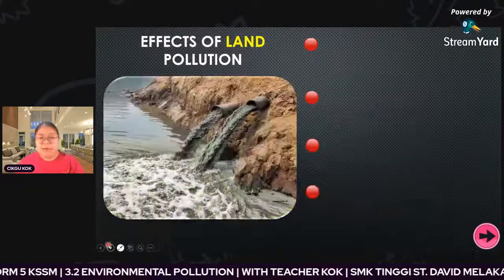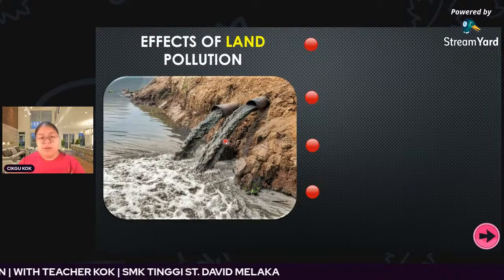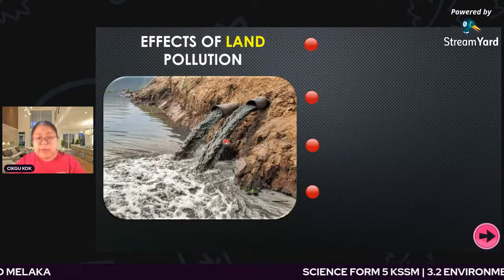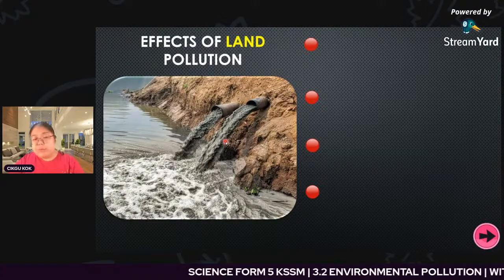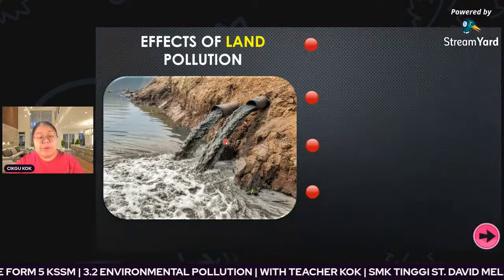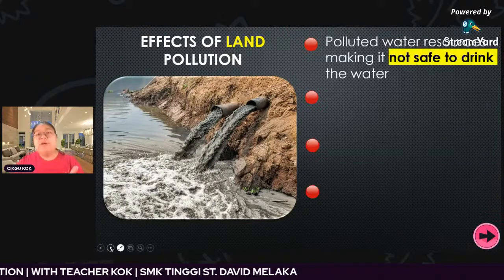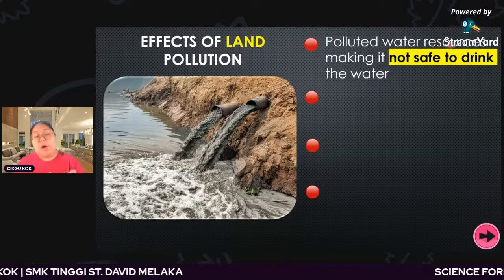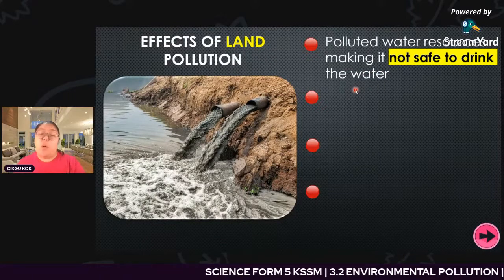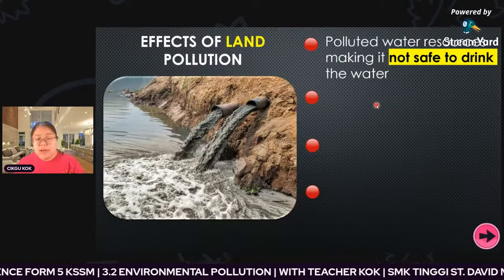Let's see the effects. We also separate them into four effects. You see the diagram. The soil absorbs the waste, then you have the plantation, and also water. The water goes together with the waste through the river and the ocean, so this creates another pollution. You can see the effects one by one. First, it pollutes the water resources. Finally, it makes the water unsafe to drink, so it also affects animals, aquatic organisms, and human beings.